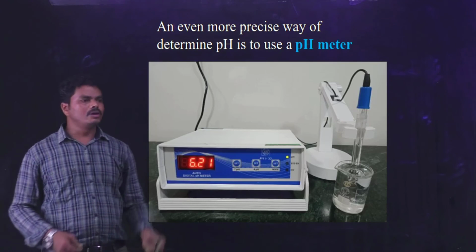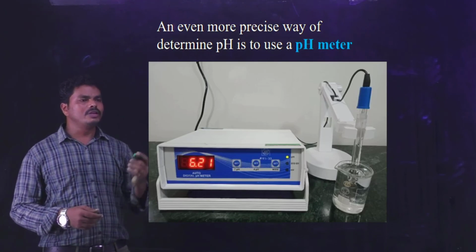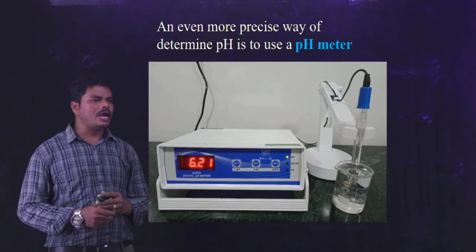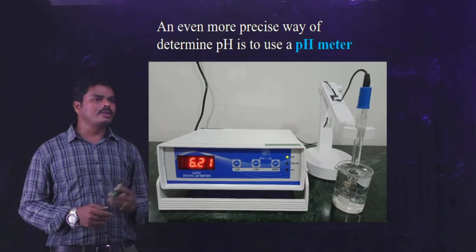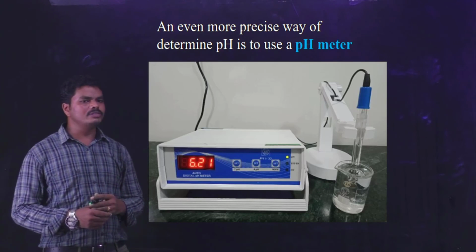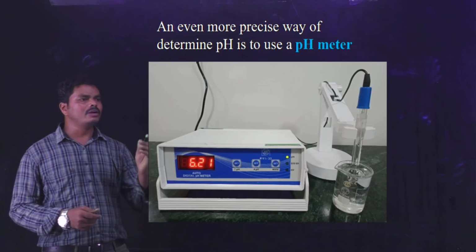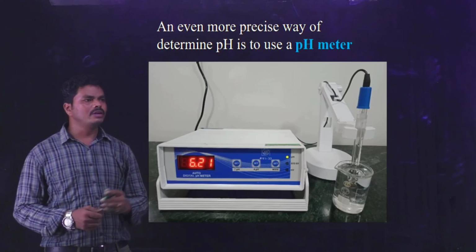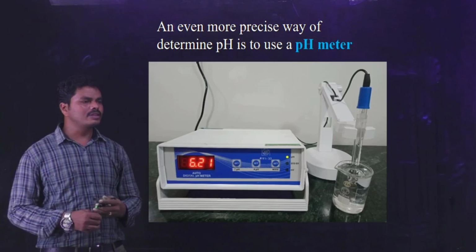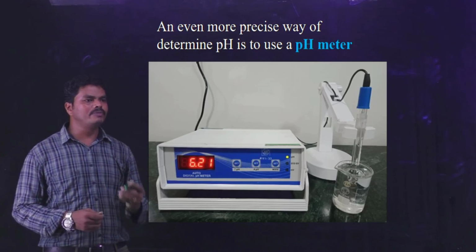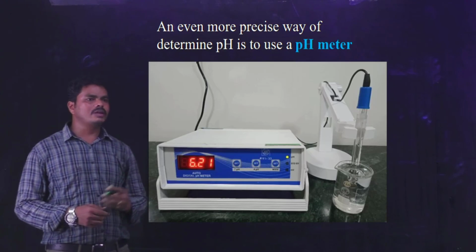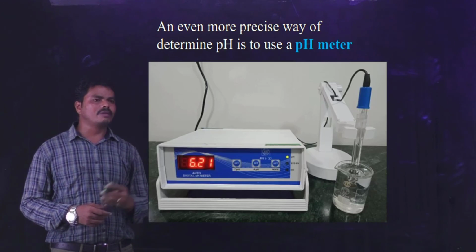Up to now we discussed the definitions of acid and base, different theories related to acids and bases, and the properties and characteristics of acids and bases. We also discussed what is meant by pH, how pH can be measured, and the pH scale. In the next class, we are going to discuss buffers, types of buffers, buffer systems in pharmaceutical and biological systems, and buffer capacity. Thank you.